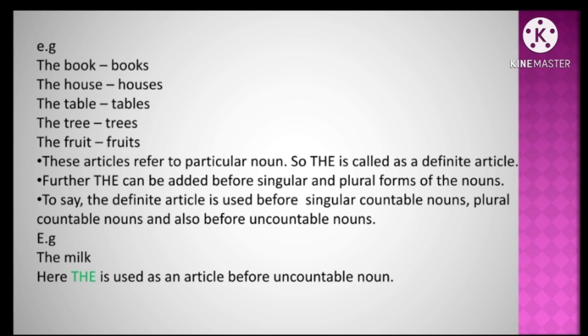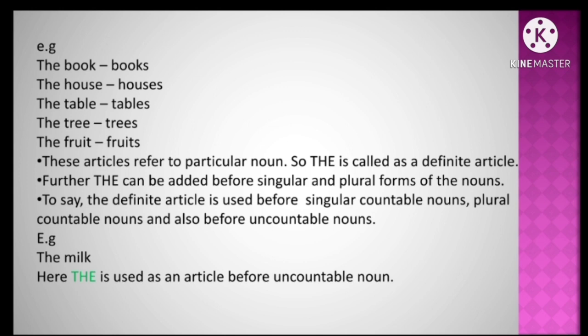So what are the uncountable nouns? Those nouns cannot be counted, like rice, milk. So these nouns are considered as uncountable nouns. So table, chair are countable nouns and uncountable nouns are rice, milk.